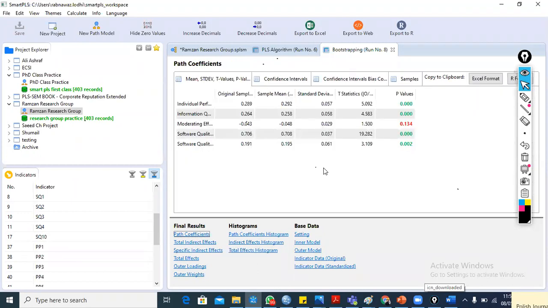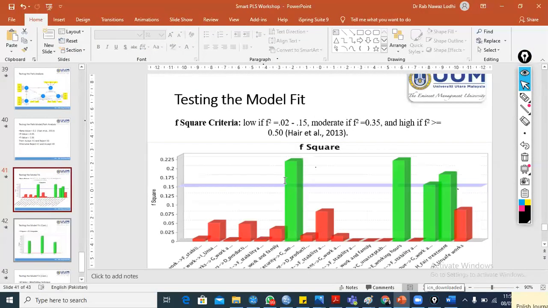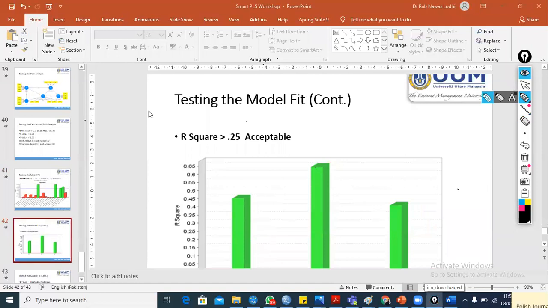So audience, this is the second step, and there is also the third step, which is also very important, which is testing model fit. For testing model fit, there are different criteria like the F-scale criteria, and I will share these slides. You will compare the F-scale value to see whether your model is fit or not. There are also some other criteria like NFI value, chi-square value, and R-square value. R-square is another criterion for goodness of fit.